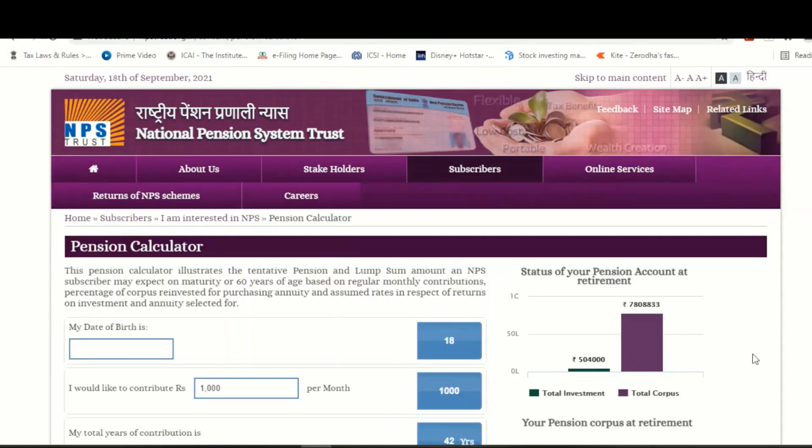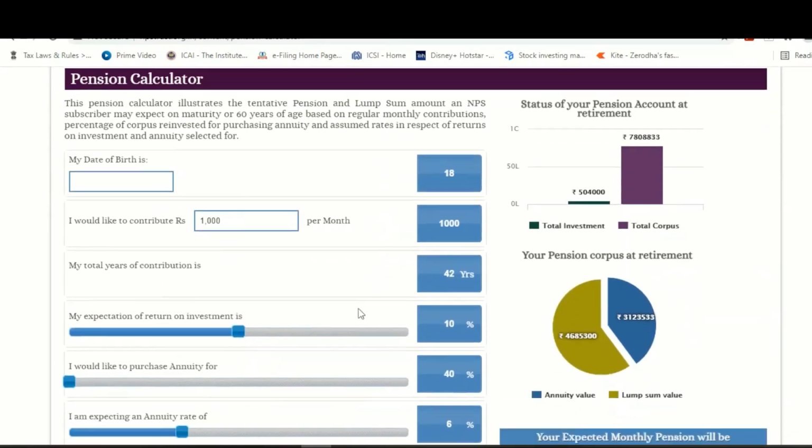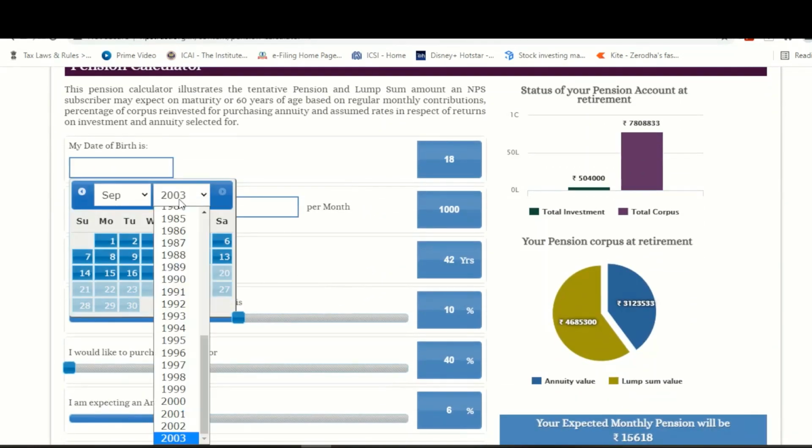Now let us have a look at the pension calculator. The pension calculator is an amazing tool provided by the National Pension System Trust website itself. I will leave the link of this website in the description box where you can go check out the pension calculator. Let us take my own example.